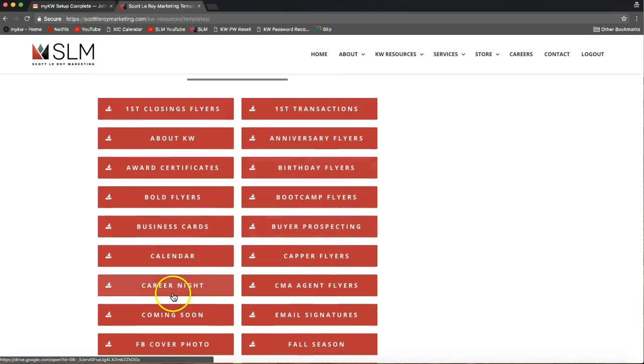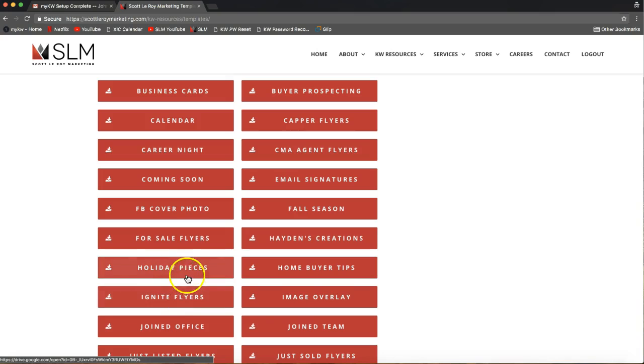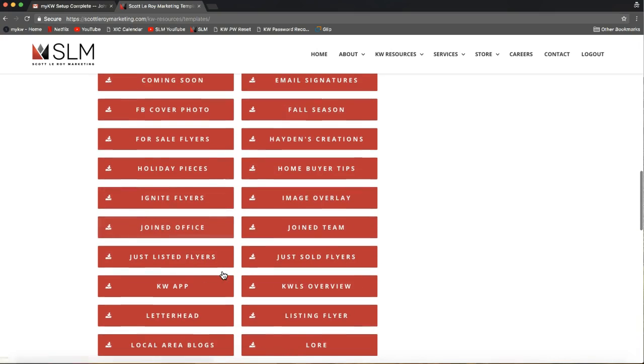Another big one, of course, you can scroll through and see all the different ones, such as the career night and calendar with capper flyers. Email signature is a really big one, especially for agents. So that's that email signature banner that you've probably seen on emails coming through. These are all free templates for your agents, so that's a great thing to utilize here. And there's Ignite flyers, holiday pieces, and so forth as you scroll down.